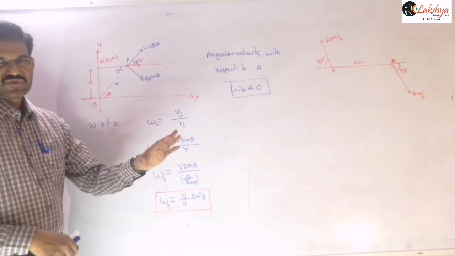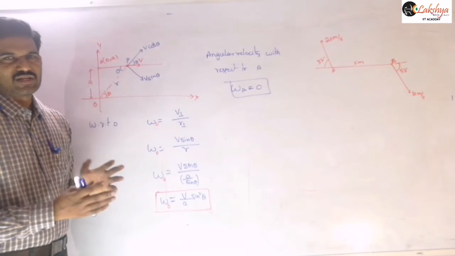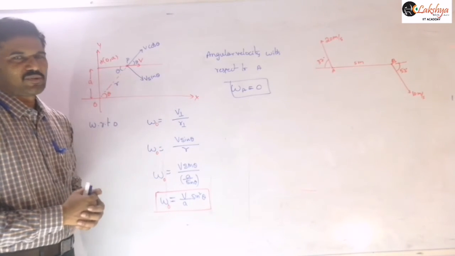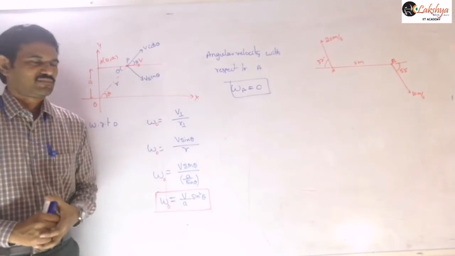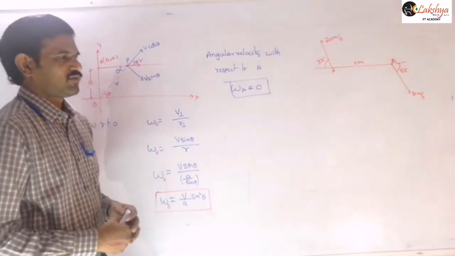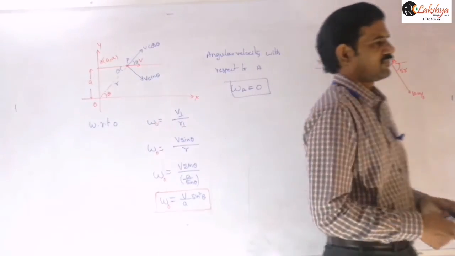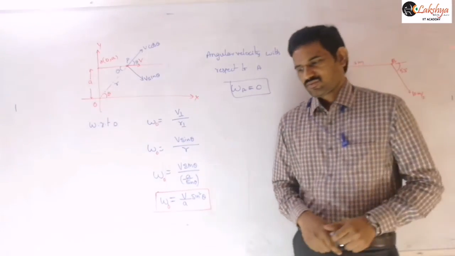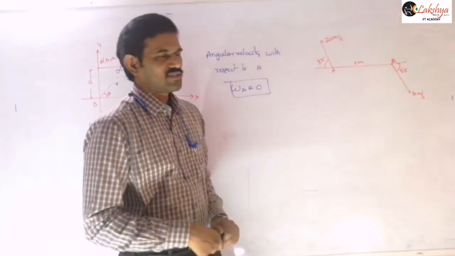I hope all of you can solve this. Just resolve the perpendicular relative velocity and divide by that perpendicular distance, right? So now let us write based on the time period. I will give another problem, so let us write that problem now. Solve this problem. I am saying this is the next problem.